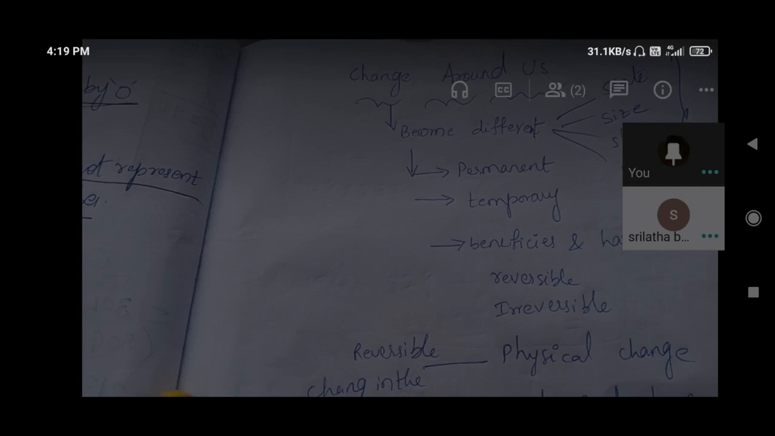Size will be different. Size should be different, then only we can sieve. And chalk powder and wheat flour, we cannot separate those by the sieving method. So another one is threshing.